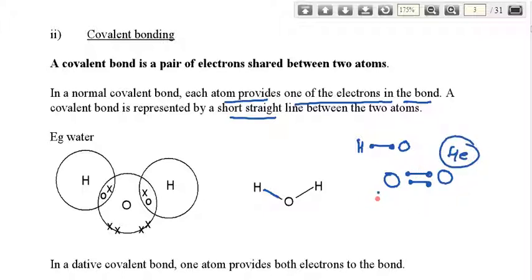If I make a triple bond like this, the number of shared electrons is 6 overall. So the total number of electrons taking part in this covalent bonding is 6.